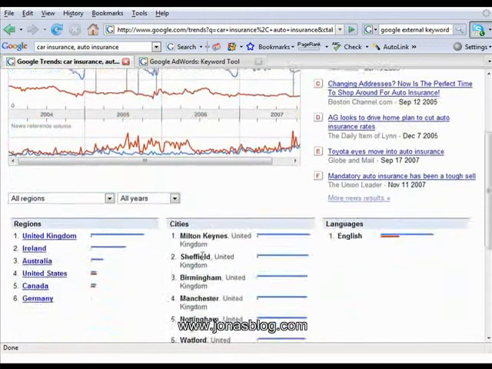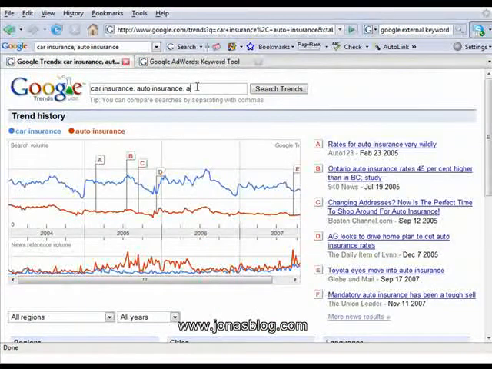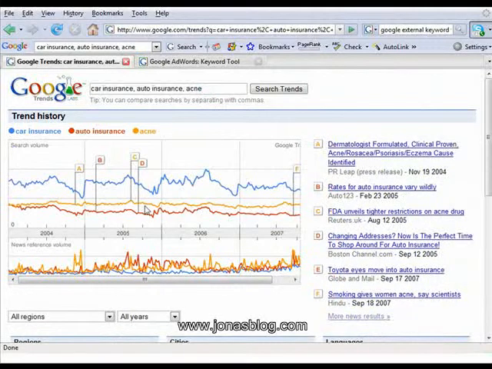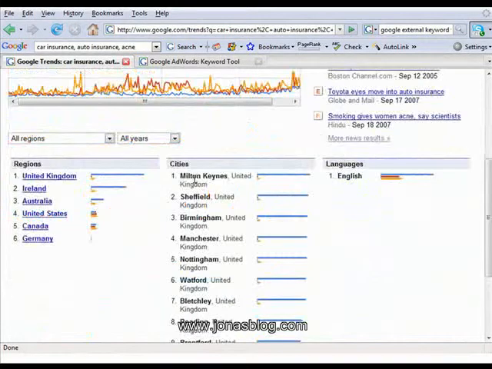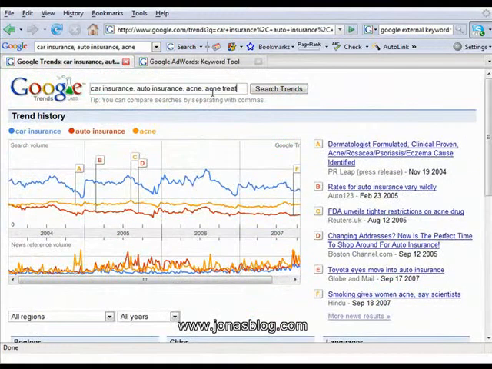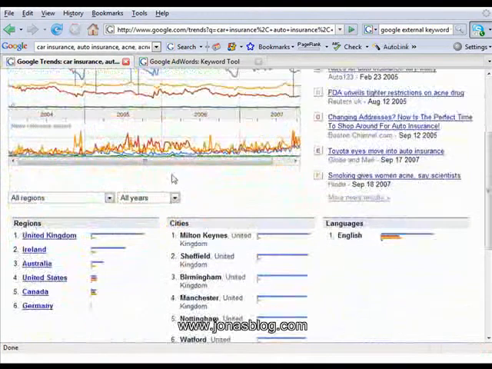Another thing you might want to look out for here is if you're looking at a new industry, if India shows up in here, oftentimes I've seen India skew results tremendously. Like if we were to add in acne. Let's look at acne and see how it compares, because I'm familiar with acne. Okay, so acne is bigger than auto, smaller than car insurance. What if we look at acne treatment? Okay, acne treatment isn't even close.